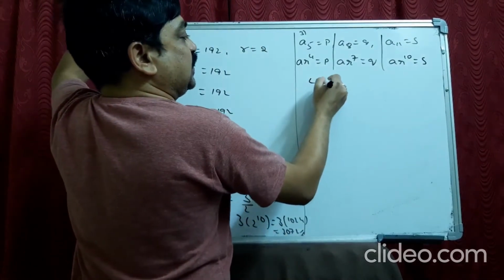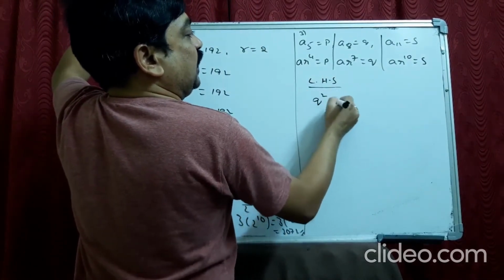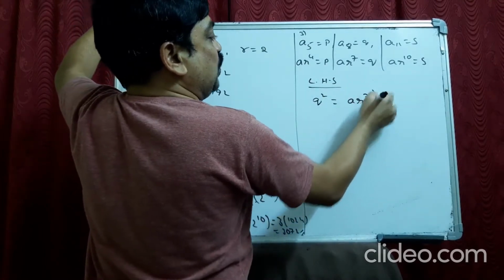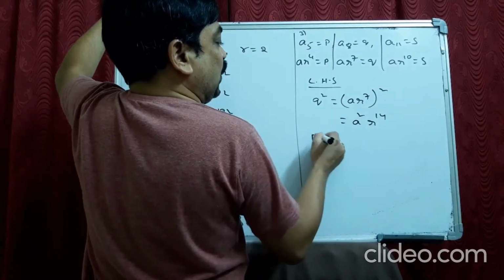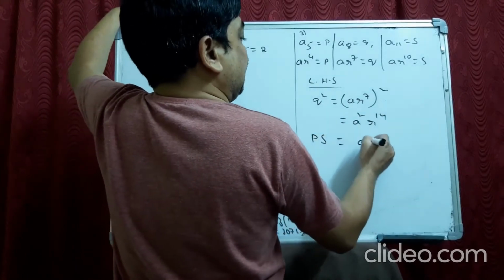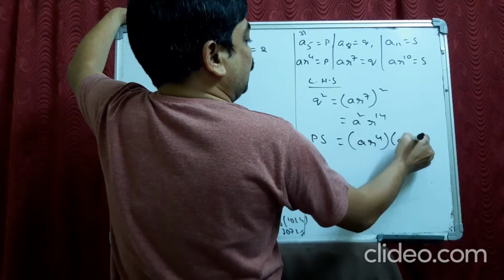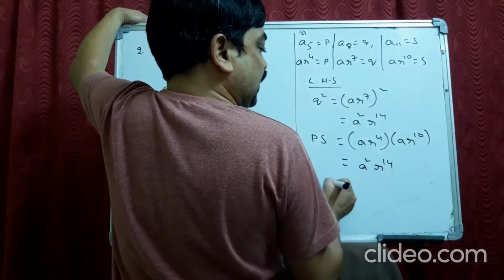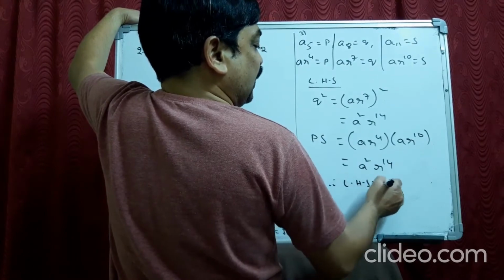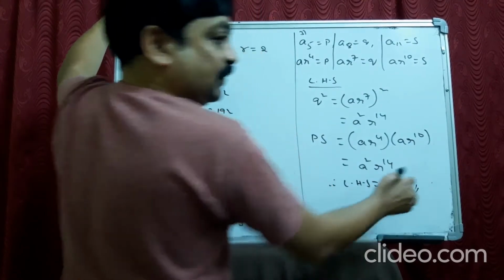So LHS is Q square. Q square is A R power 7 whole square. It becomes A square R power 14. Now PS also, we take A R power 4 into A R power 10. It becomes A square R power 14. Therefore LHS is equal to RHS. Okay.